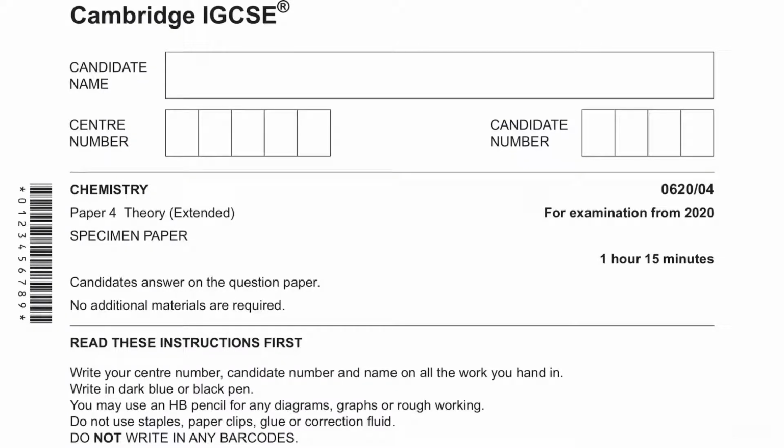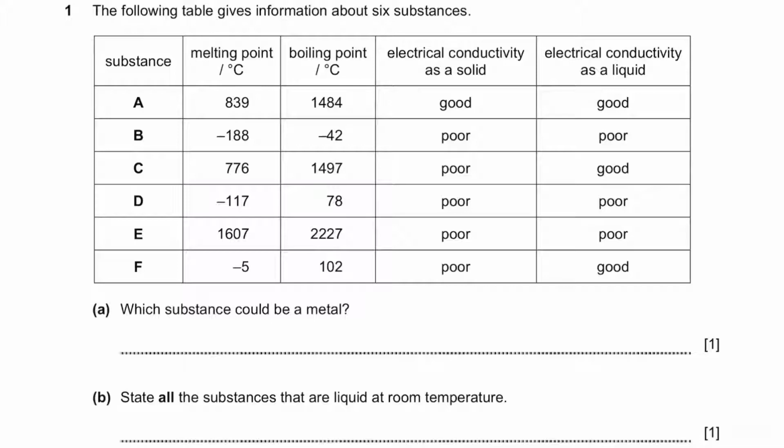In this video, we will be doing the Cambridge IGCSE chemistry specimen paper for examinations in 2020. This is paper 4, the theory paper. Question 1. The following table gives information about 6 substances. The table shows their melting and boiling points and electrical conductivity as both a solid and a liquid.